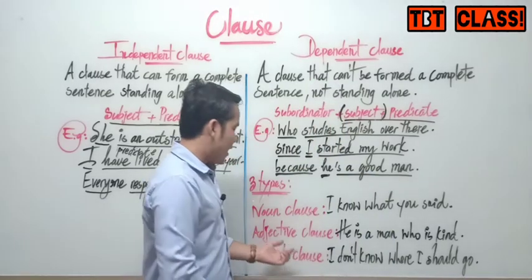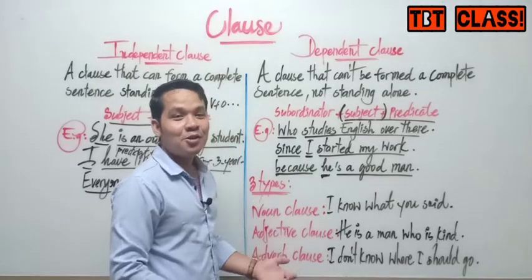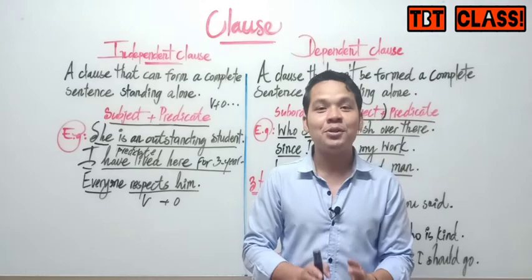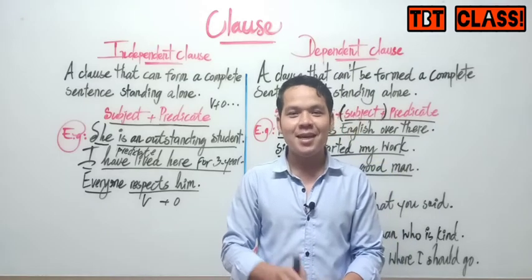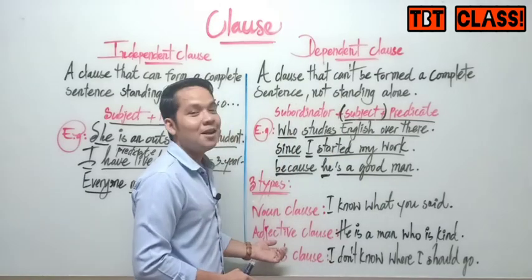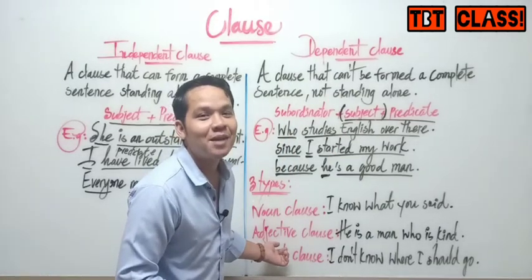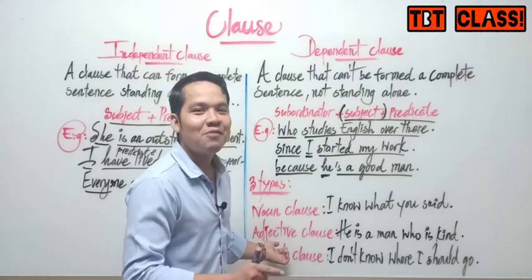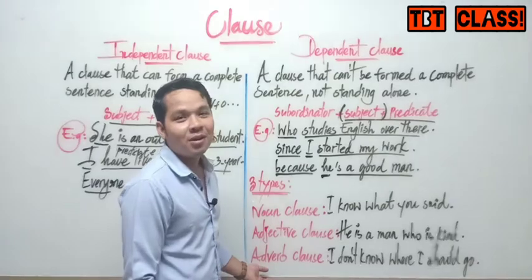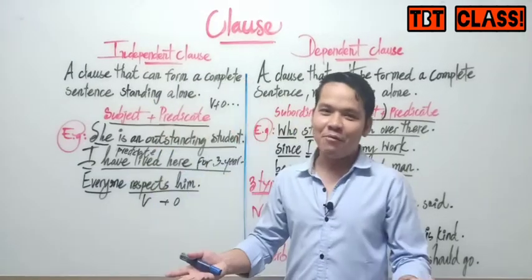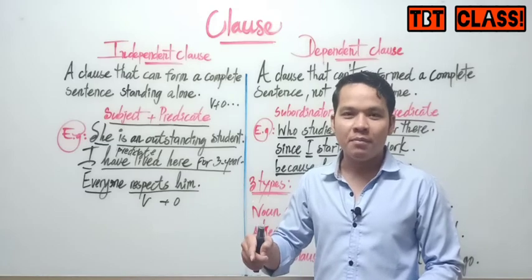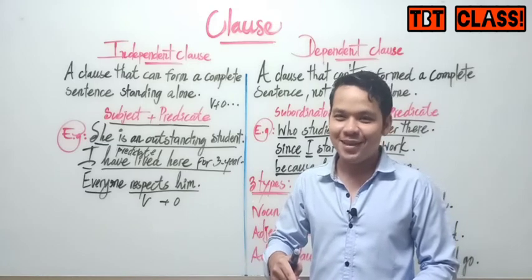And adjective clause, you know adjective clause. Adjectives are words used to describe nouns. So an adjective clause is also a clause that we use to describe a noun, to give more information to a noun. So we call it adjective clause. And adverb clause, you know adverb clause. When do we use adverb? We use adverb to modify verb, adverb, and adjective.